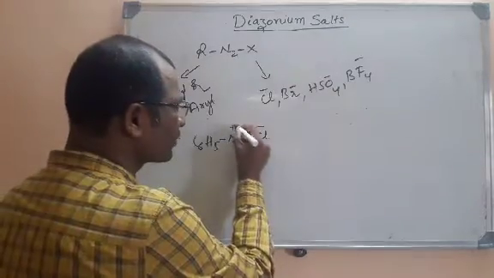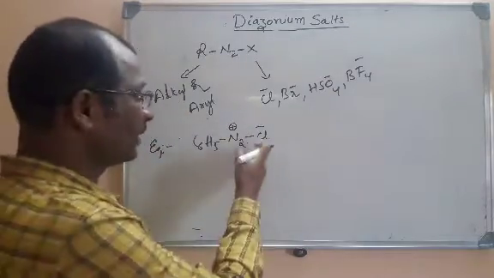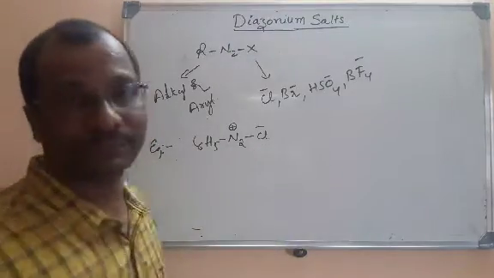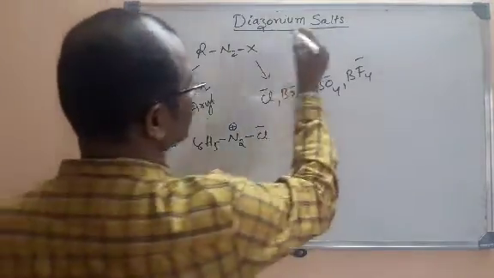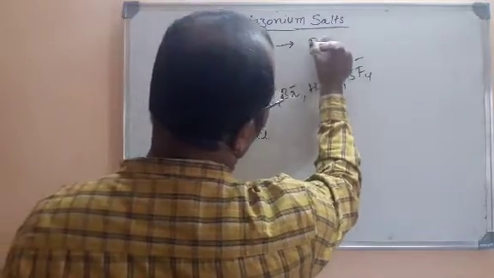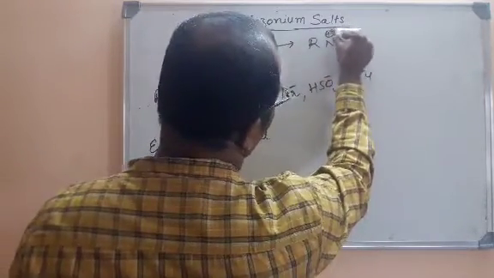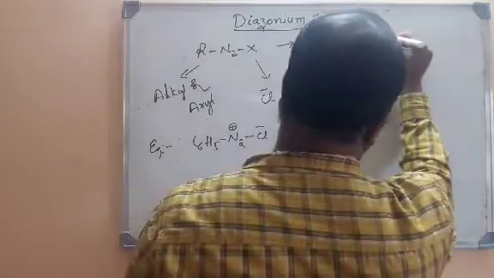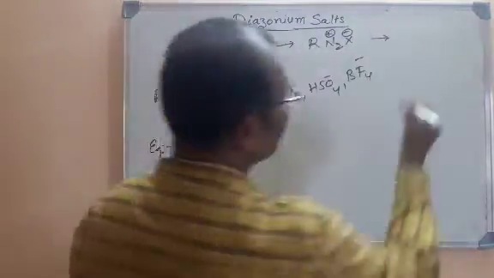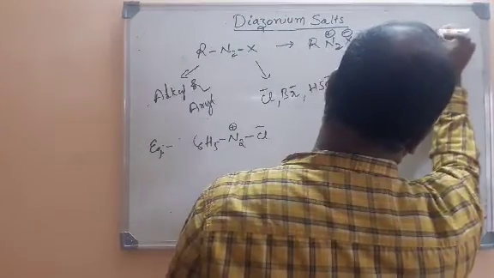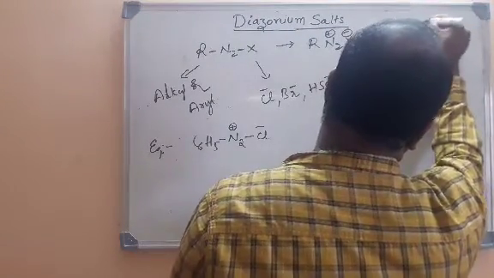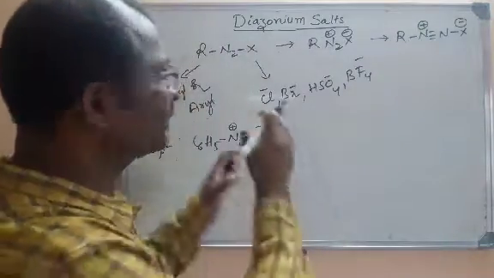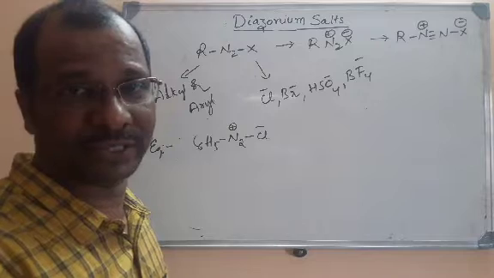Here you can put a positive charge for the nitrogen and a negative charge on chloride, or you can write it as RN2 plus and X minus. Actually, if you show the bonds between the two nitrogens, it can be written as R N triple bond N and here X minus. So this is the introduction regarding the diazonium salts.